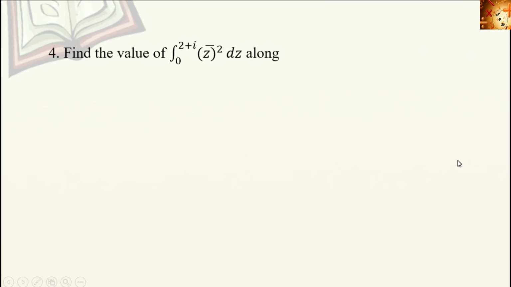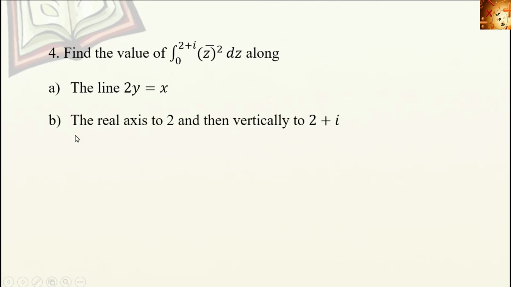Next problem. Find the value of the integral from 0 to 2 plus i of z bar square dz along, first, the line 2y equal to x, and second, the real axis to 2 and then vertically to 2 plus i. It's a KTU question. Here, first of all, we are going to evaluate this integral along the line 2y equal to x. Here 2y equal to x, differentiating we get 2 dy equal to dx.